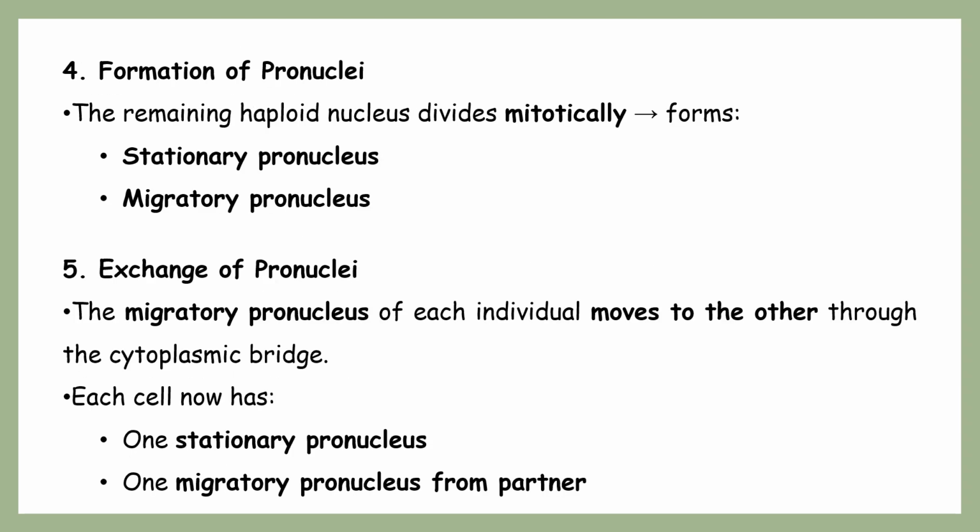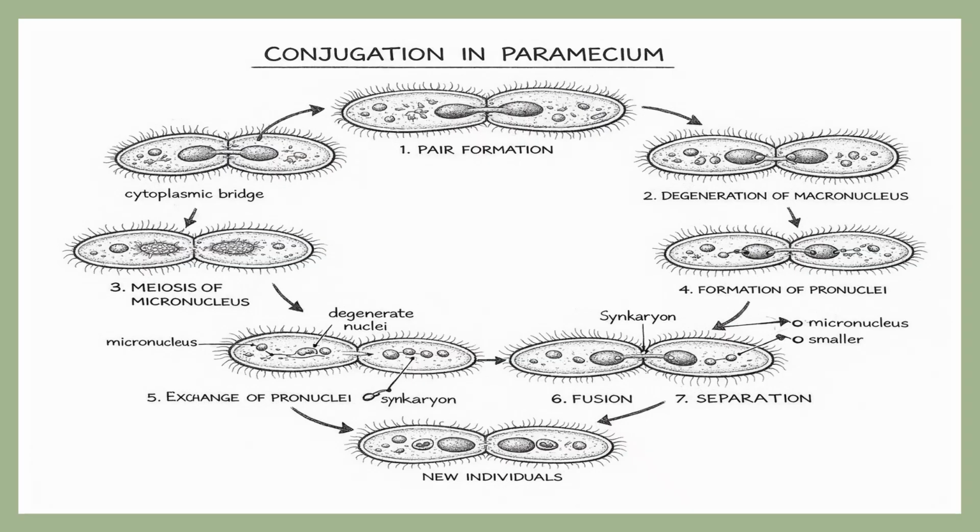Now this one haploid nucleus which stays divides mitotically. Because of this mitosis, it forms two pronuclei. The first, which is smaller in size, is known as the migratory pronucleus. The other, which is a little bit larger in size, is the stationary pronucleus. It can't move; it is a non-motile one. Now once these two pronuclei are formed, I will show you the same thing in the diagram here.